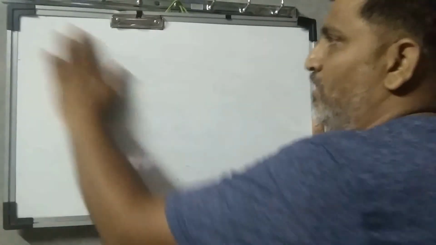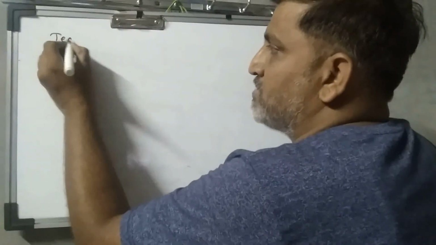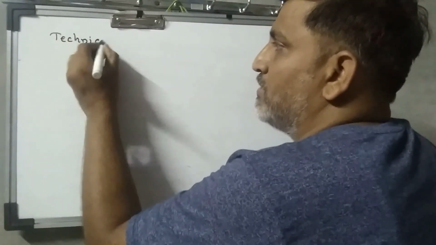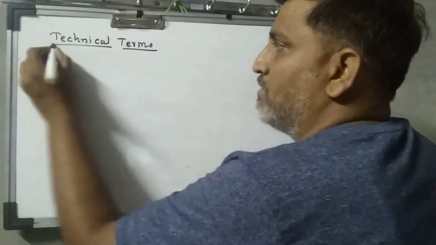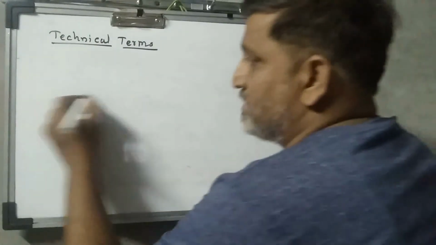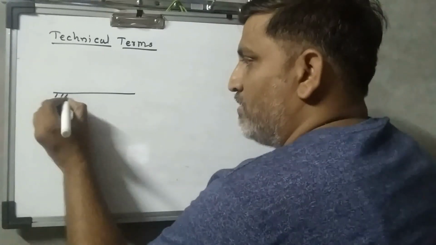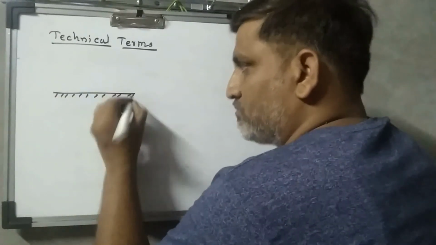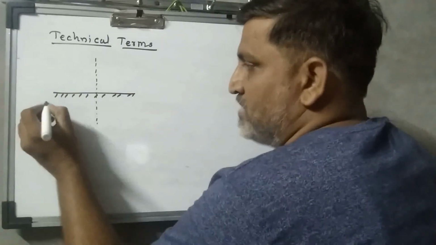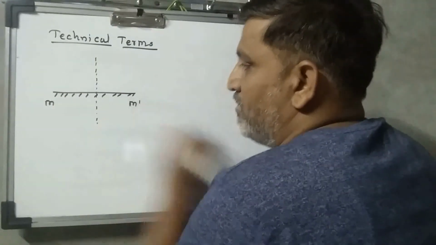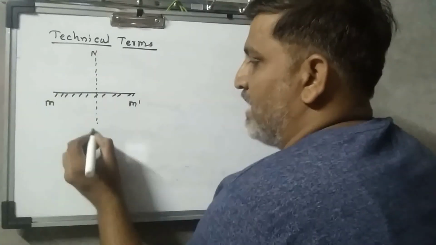Now let's start to study some technical concepts related to this reflection, technical terms. Now technical terms, let's see, this is a mirror, a normal over here, I say mirror MM dash, normal NN dash.